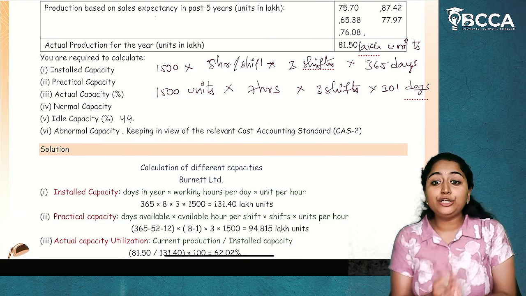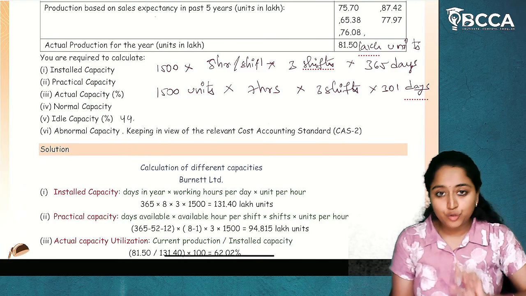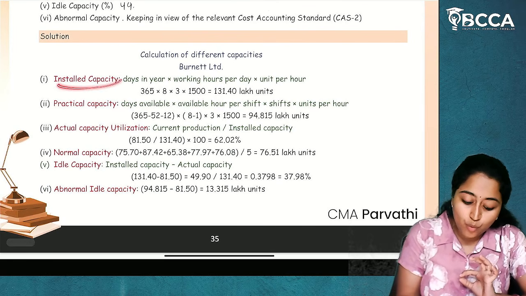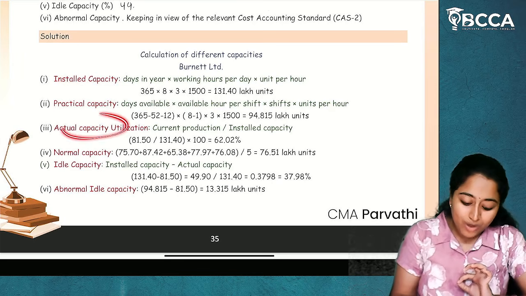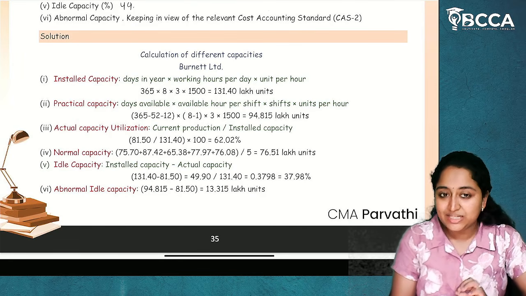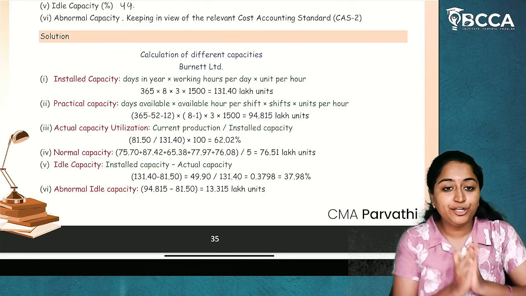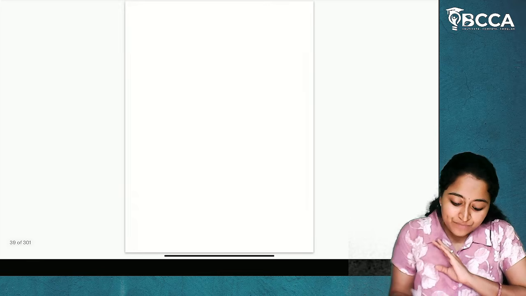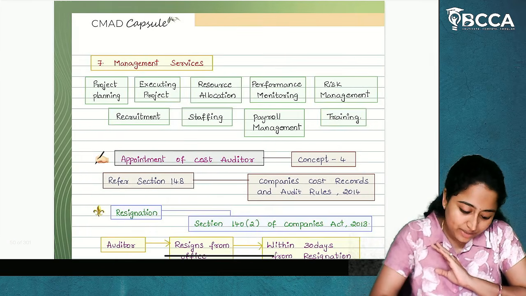Now, how are you going to present it in the examination? As this is being asked for 7 marks, you have to clearly write what is meant by installed capacity, what is meant by practical capacity, and what is meant by actual capacity utilization. Ma'am, how are we going to get that? If you are able to write it in your own words, write it in your own words. If you don't know that, in my capsule I have given all this from the cost accounting standards.